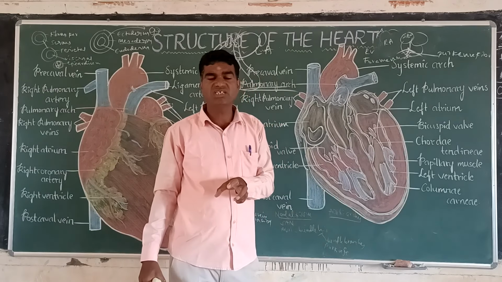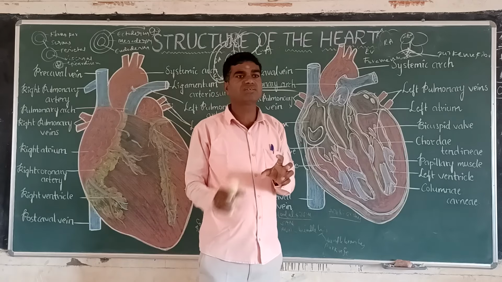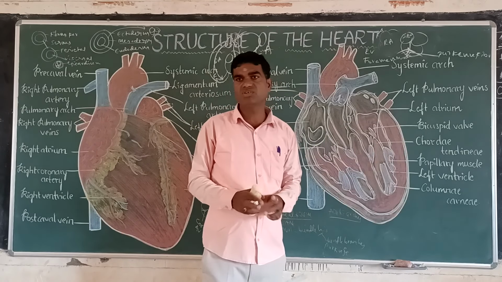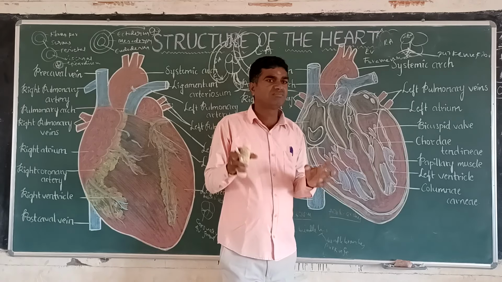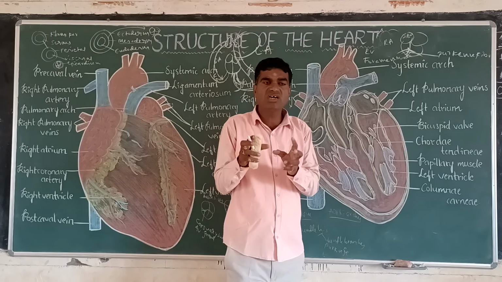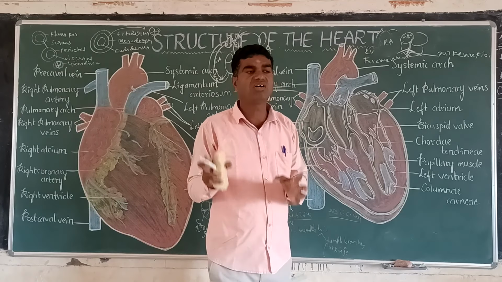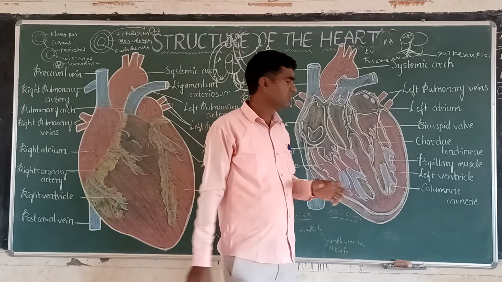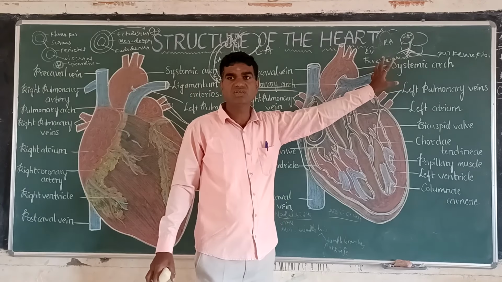Through the systemic arch, which blood is there now? Oxygenated blood is supplying the various parts of the body. So this is the pulmonary and systemic arch. The pulmonary arch is carrying deoxygenated blood, and the systemic arch is carrying oxygenated blood. And this is called what here? Aortic arches.